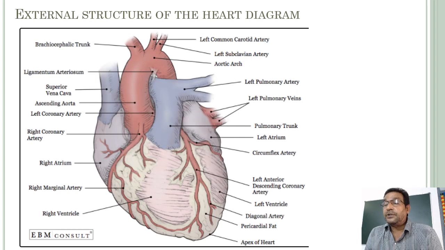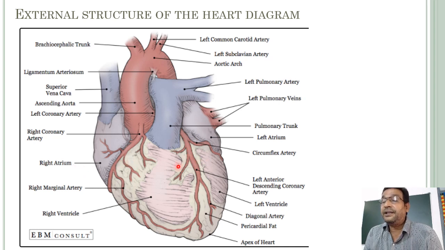Finally, observe this diagram. This is the external structure of the heart. This is the superior vena cava, the right coronary artery, and the left anterior descending coronary artery.